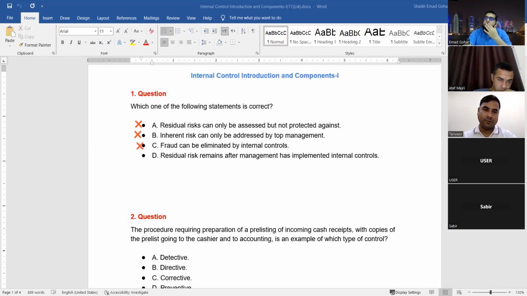Clear? Okay. See, this file I will share with you with answers also, official answers. So please read through the official answer, why A is wrong, why B is wrong, why C is wrong, and make notes. Make notes. This is the approach. Clear? The more you do like this, the easier it will be to pass the exam. Any confusion?